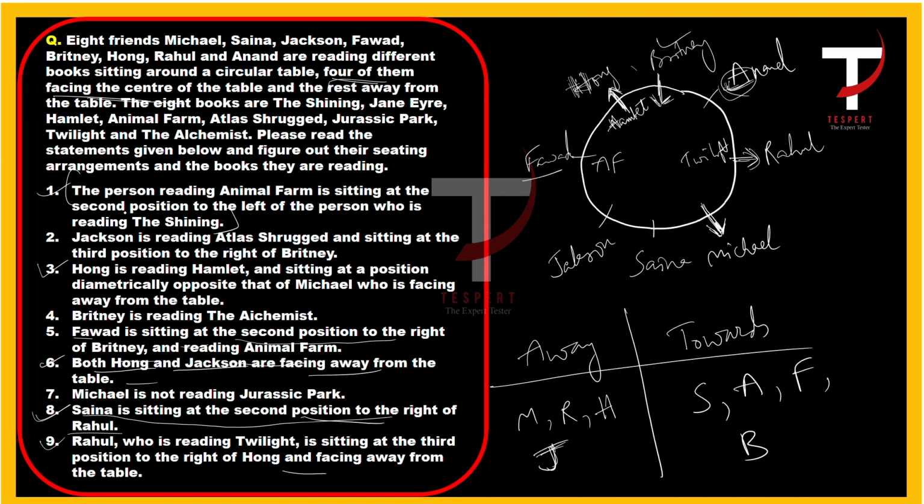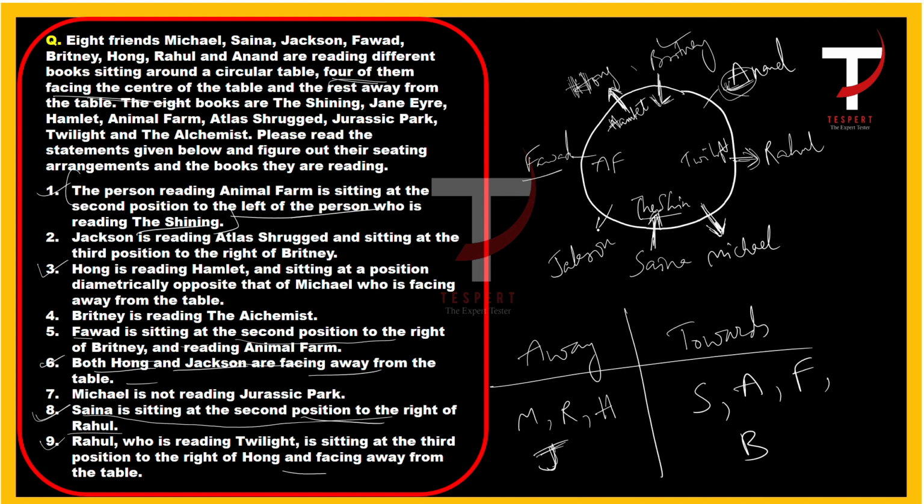So he is sitting second position to the left of the person who is reading The Shining. So if Saina is reading The Shining, right? If she is reading this book, then Fawad is second to the left of Saina, right? So this is the first one. This is second left. So second left of the person who is reading The Shining. So Saina is reading the book The Shining.